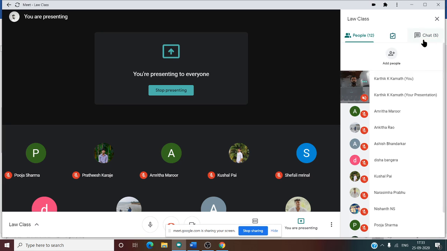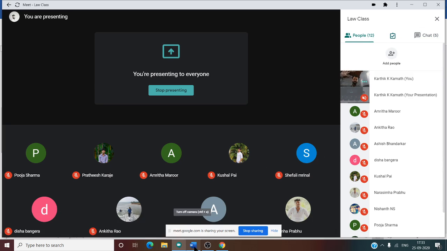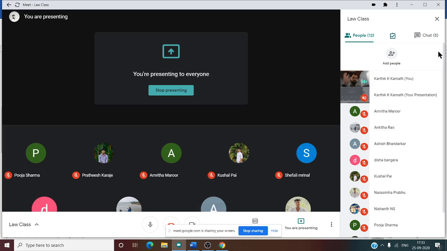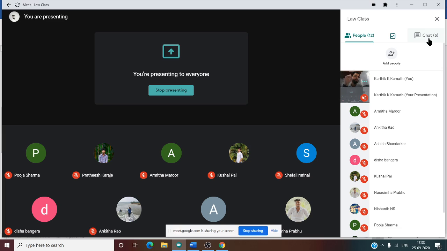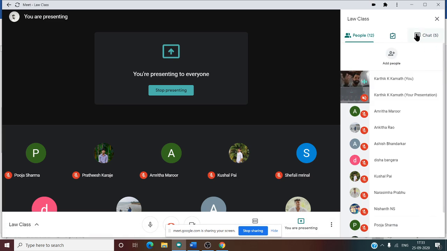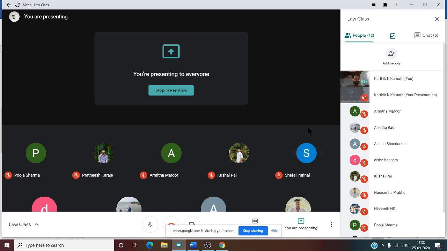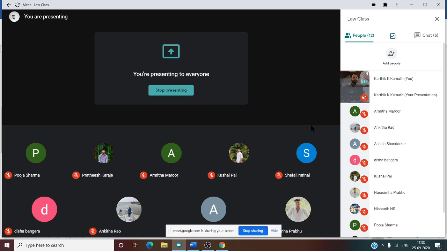See, gratuitous means with your own will. You are doing the act freely. No one has asked you to do the act, but you are doing it on your own. Suppose you are giving a gift to someone. That person has not asked you for it, but still you give the gift. That is a gratuitous act, or voluntary. Suppose you are donating something for charity. That person has not asked, but you are giving the money to them. All that comes under gratuitous acts.